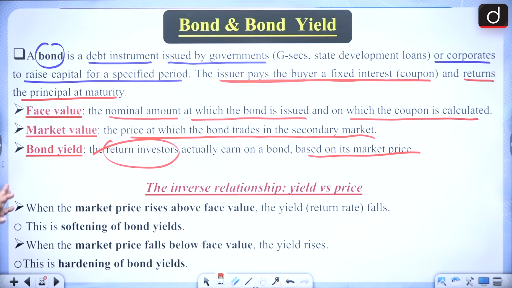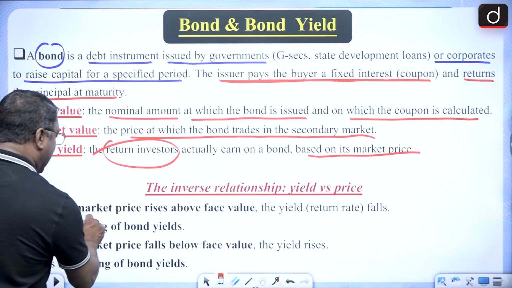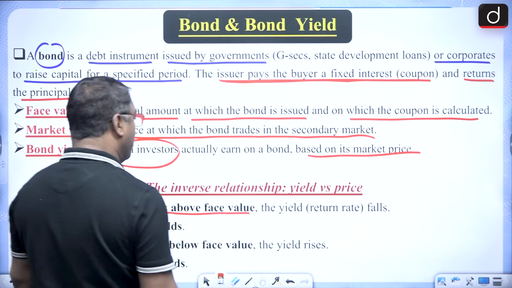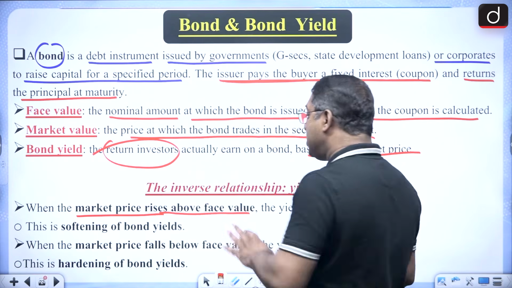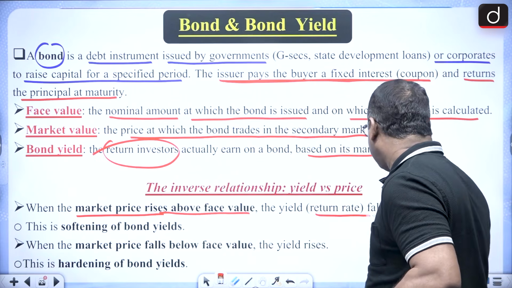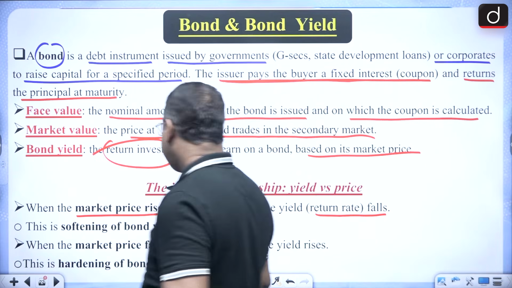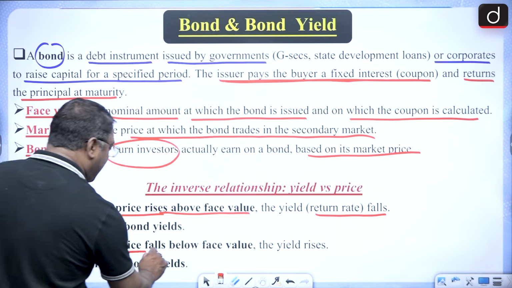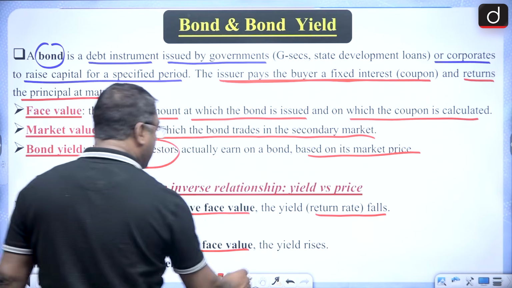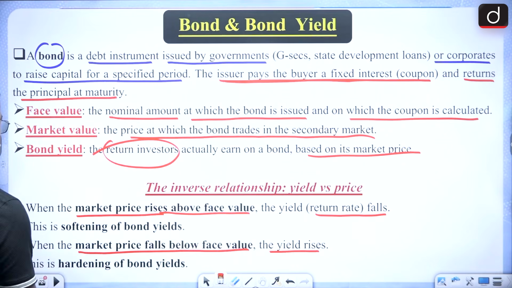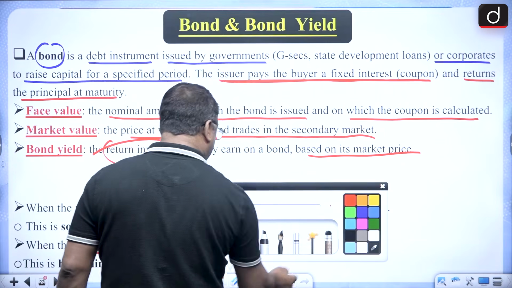And please remember, whenever the market price rises above the face value, the yield or the return rate falls. And when the market price falls below the face value, the return rate or the yield rises. So there are two situations.